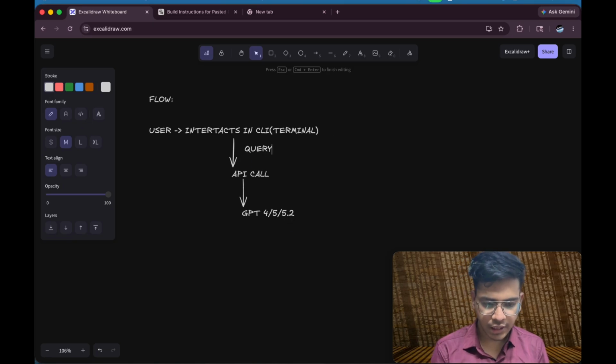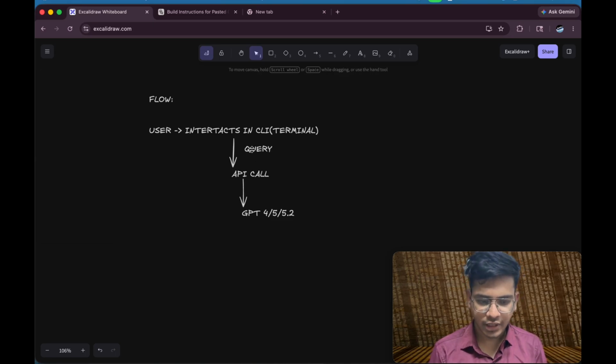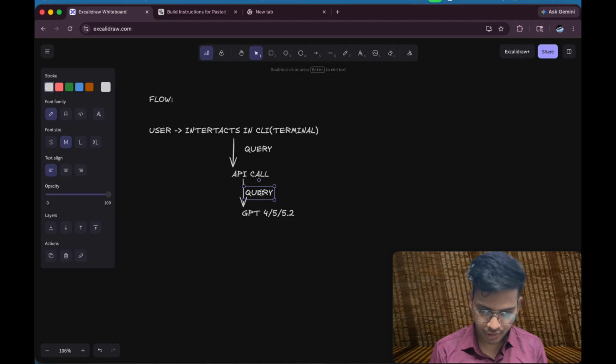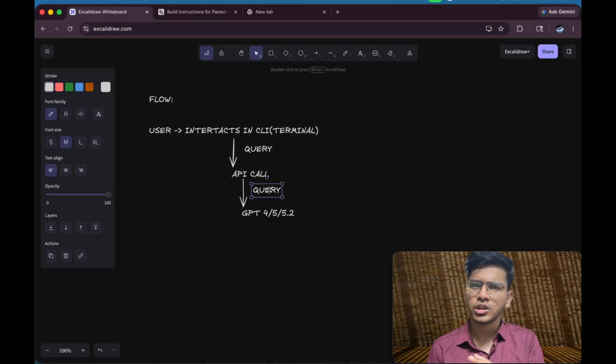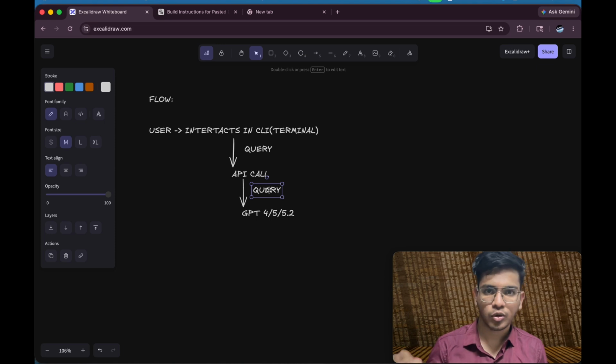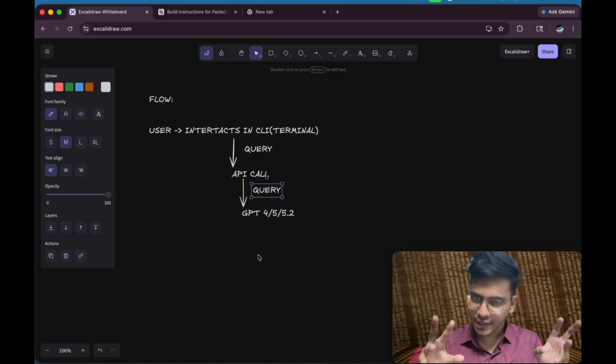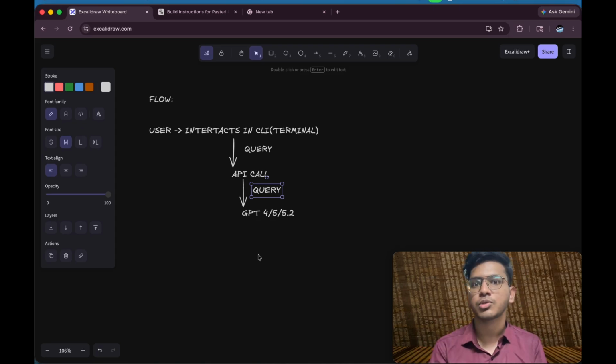So whatever the query that user sends, that same query will get carried forward in the form of numbers. This is not a theoretical class. This is not going to be an in-depth class. If you want to understand how large language models work, what is the math behind it, I am making a separate series which will be uploaded every Wednesday. You can watch it, and those are going to be, I don't say boring, but very in-detail, mathematically oriented sessions. But this is going to be an architectural based session. We'll understand how the things are working, what is the architecture behind it, and everything.